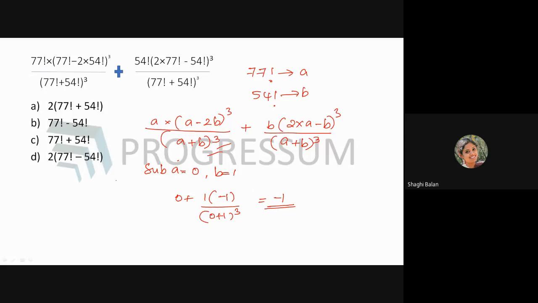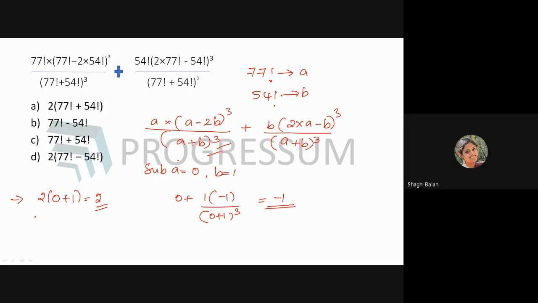Then what you have to do is, in the options also substitute 77 factorial as A and B, and again substitute it as 0 and 1. So what will you be getting? If you substitute in the first one, 2 into 0 plus 1, which is equal to 2. That is the first option you will be getting.